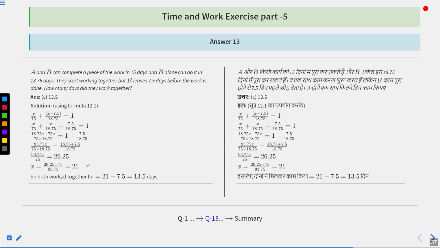So they both work together for how many days? Because B left 7.5 days before the work is complete. Total work was completed in 21 days. That means they together were working only for 21 minus 7.5, that is 13.5 days. Option number C is the correct answer.